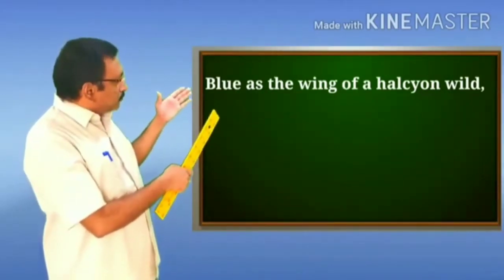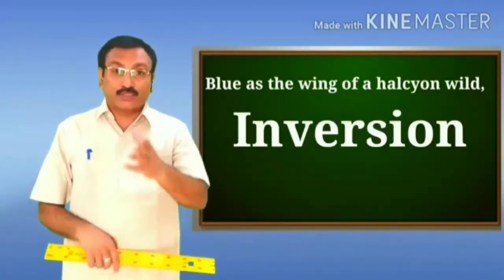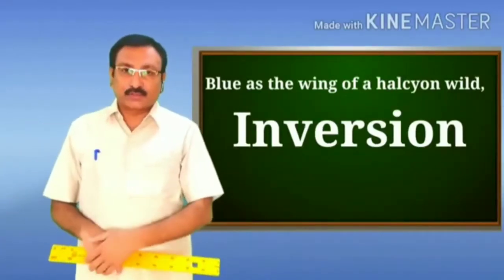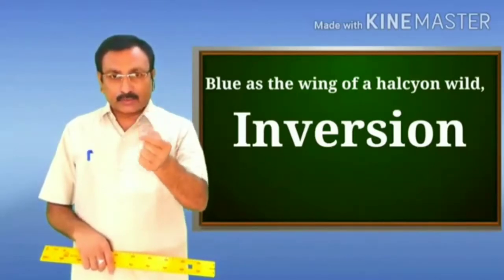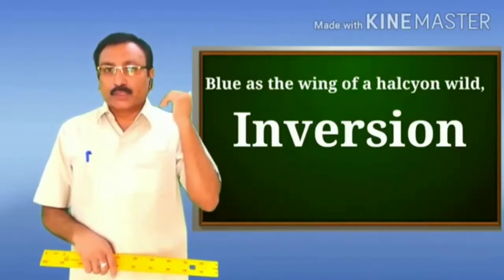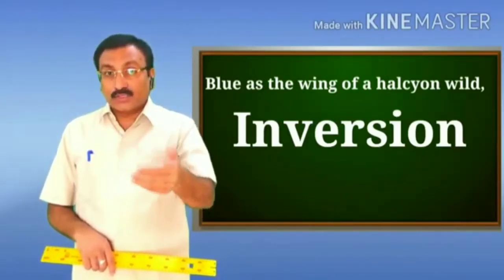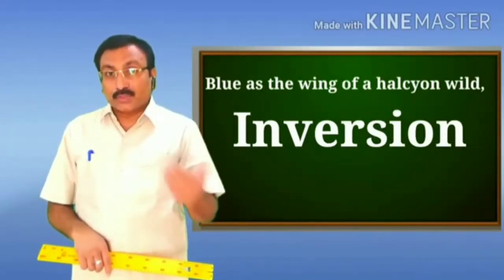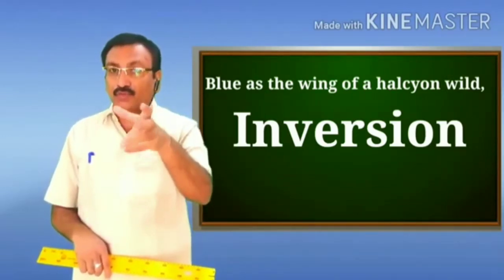This line is also an example of the third figure of speech, and that is inversion. In the earlier session, we discussed what is meant by inversion. Inversion is related to the structure of English language. When the order of words, the sequence of words is inverted, is changed, in that situation we have the figure of speech inversion.